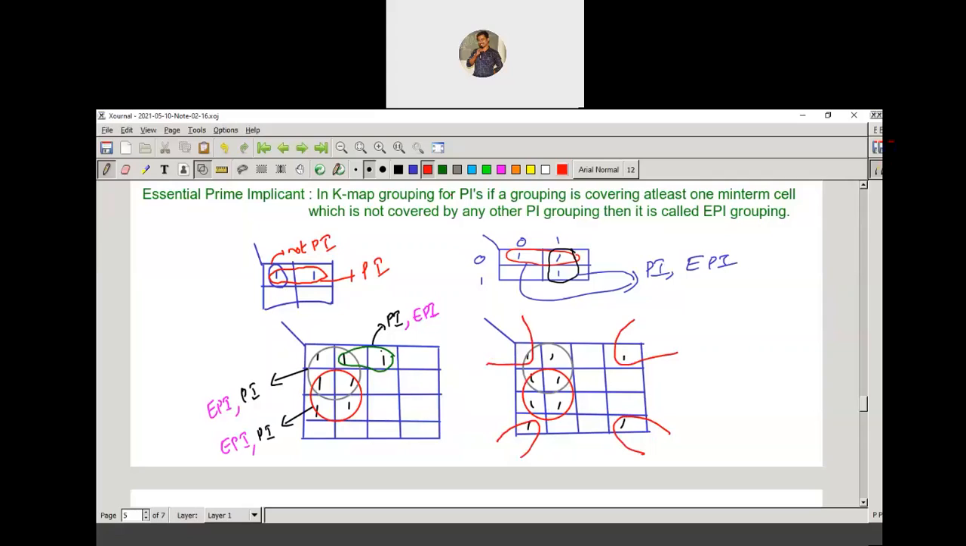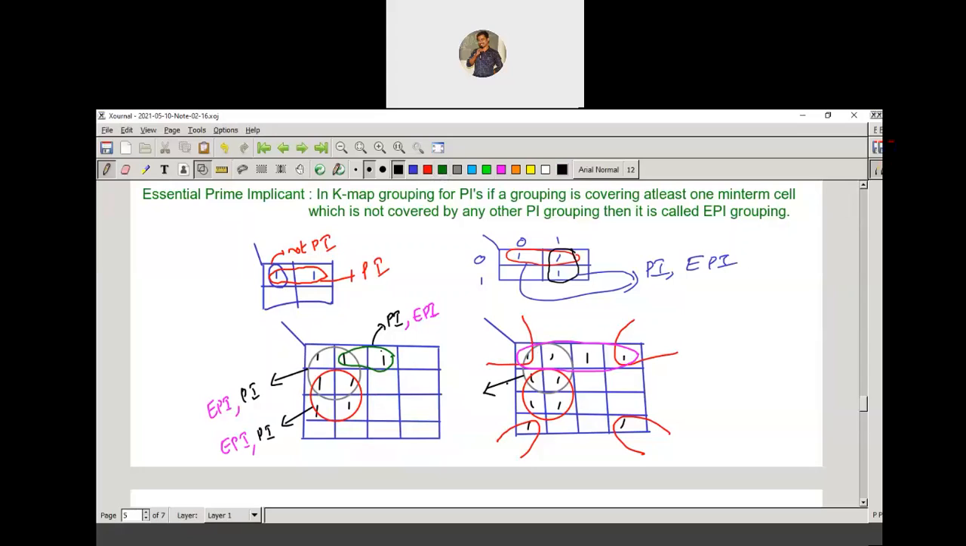Now tell me, for example, you have one more 1 here. This one is there, and you can group these four cells, these four cells. So first tell me, this grouping, is it an EPI or not? Essential prime implicant or not?